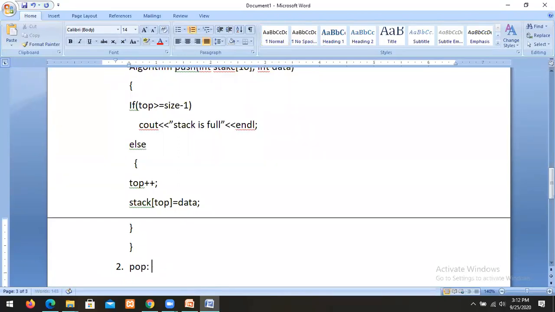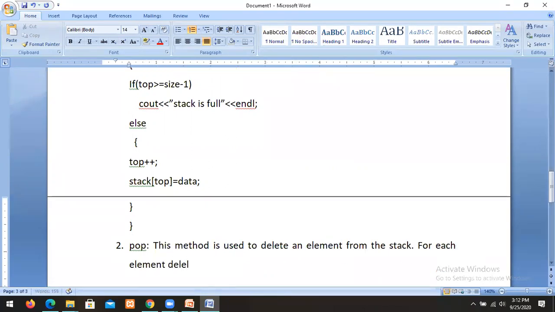This method is used to delete an element from the stack. For each element deletion, top is decremented by 1.